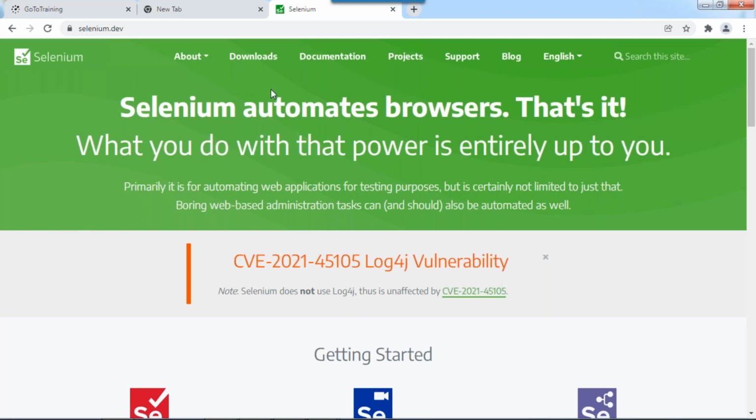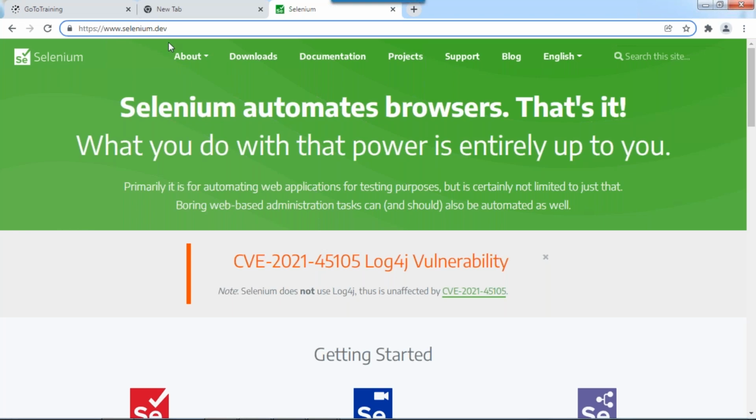No need to refer to any notes or ask for notes. Keep it in a separate tab in your browser: seleniumhq.org.